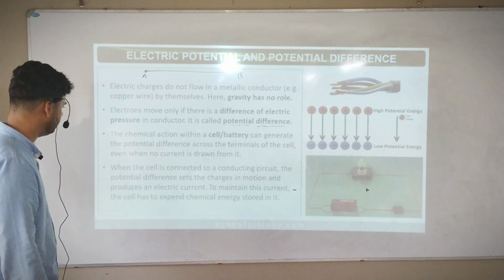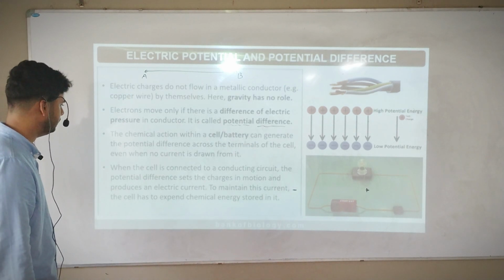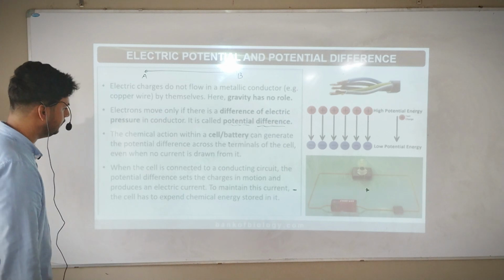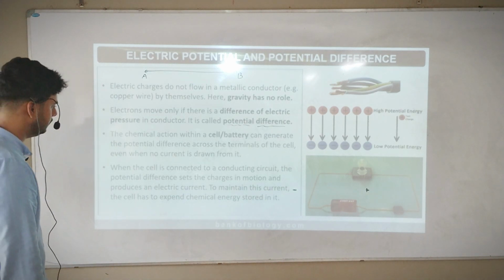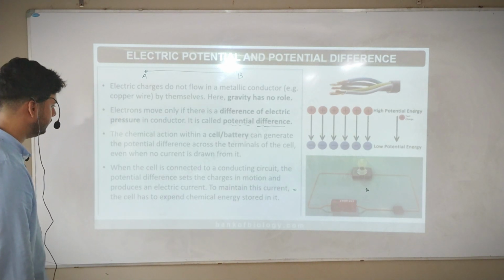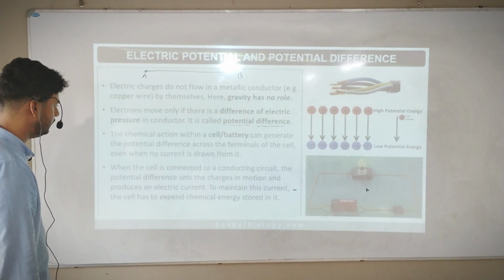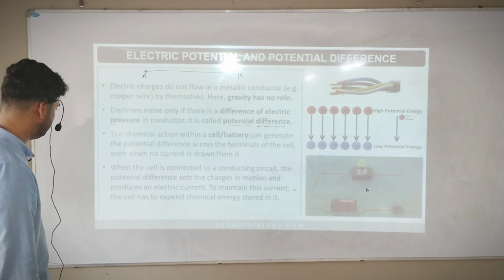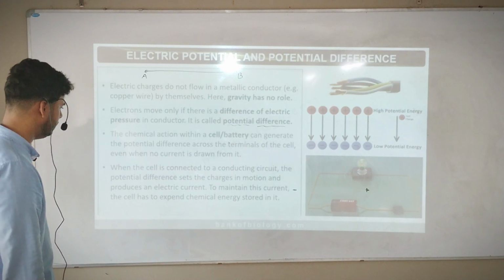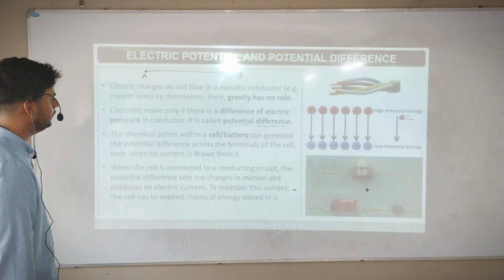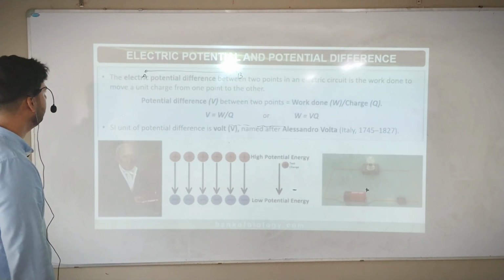Next. When the cell is connected to a conducting circuit, the potential difference sets the charges in motion and produces an electric current. To maintain the current, the cell has to expend chemical energy stored in it.